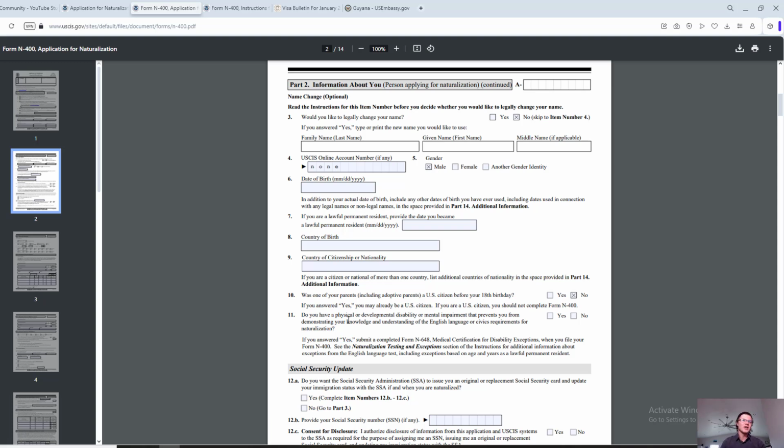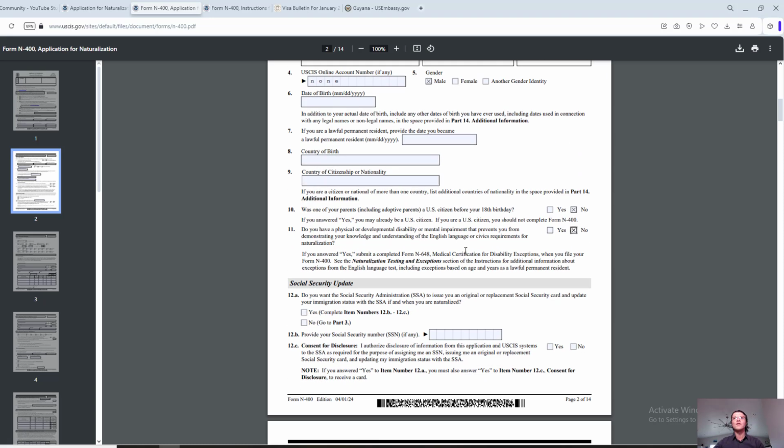Honestly, most of the time, if you're more or less involved in the culture and the politics of the United States, you're already familiar with all of that. So it's really nothing crazy. But if you do have any kind of impairment that might prevent you from answering these questions or preparing, in general, for the interview, right here you can select yes. You will have to provide the additional medical certification for disability exemptions, where they give you an exemption from answering these civics questions and so forth.